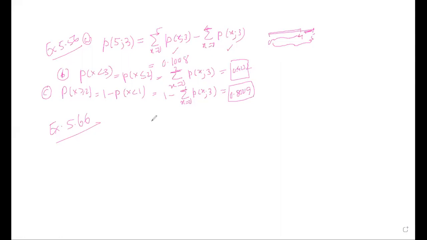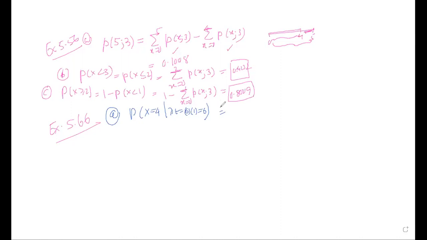It says, what is the probability that exactly 4 small aircraft arrive? Okay, I already mentioned it here. So this is part A: probability of x equals 4, and my lambda t is equal to 6 times 1, that is equal to 6. Please keep this in mind. So lambda t is equal to 6.